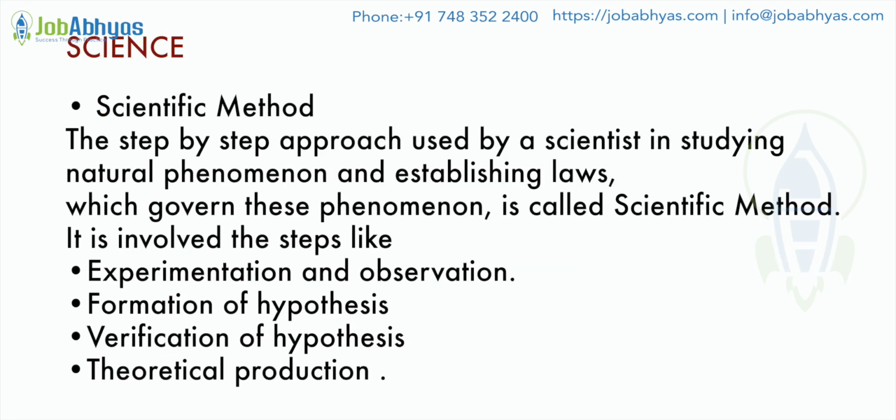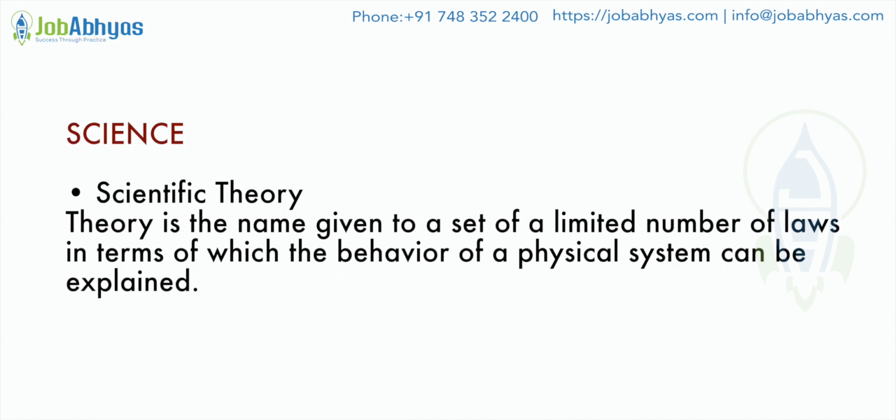Scientific method. The step-by-step approach used by a scientist in studying natural phenomena and establishing laws which govern these phenomena is known as scientific method. It involves steps like experimentation and observation, formation of hypothesis, verification of hypothesis, theoretical prediction. Scientific theory is a name given to a set of a limited number of laws in terms of which the behavior of a physical system can be explained.